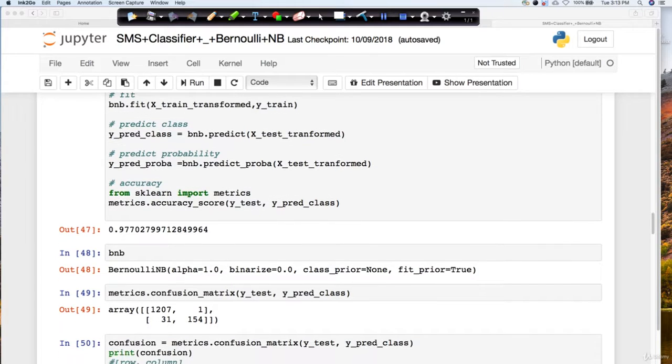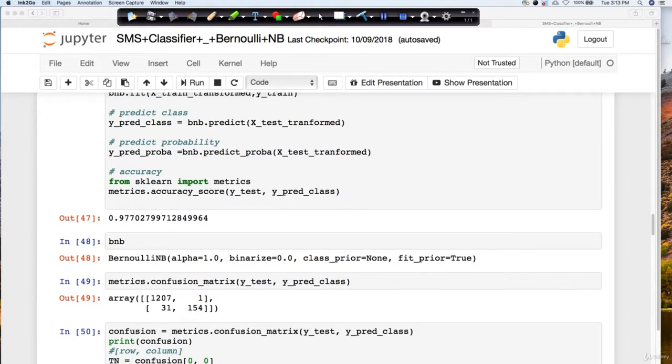So in this case, again, you can see that alpha is 1. That means that Laplace smoothing is getting used by default. Now look at the confusion matrix, but look at this part. We have only one point which got misclassified, which was actually ham, but we predicted it to be spam. So this is a good thing. So even though my accuracy has reduced a little bit here, our major concern is getting resolved here.